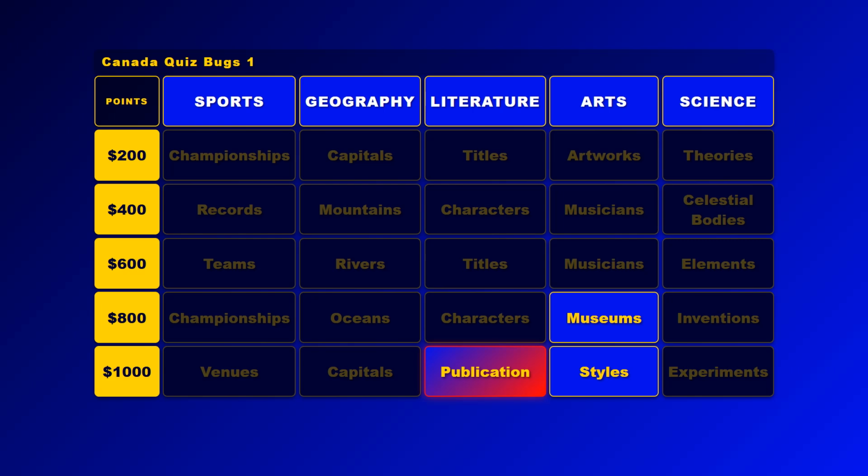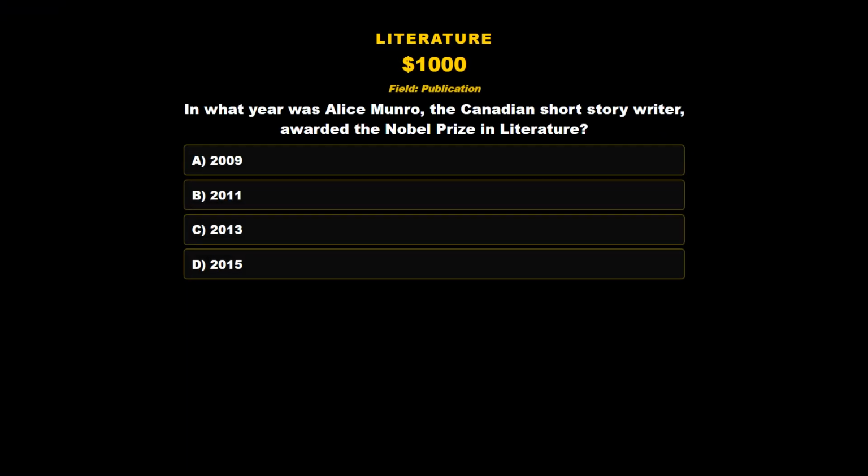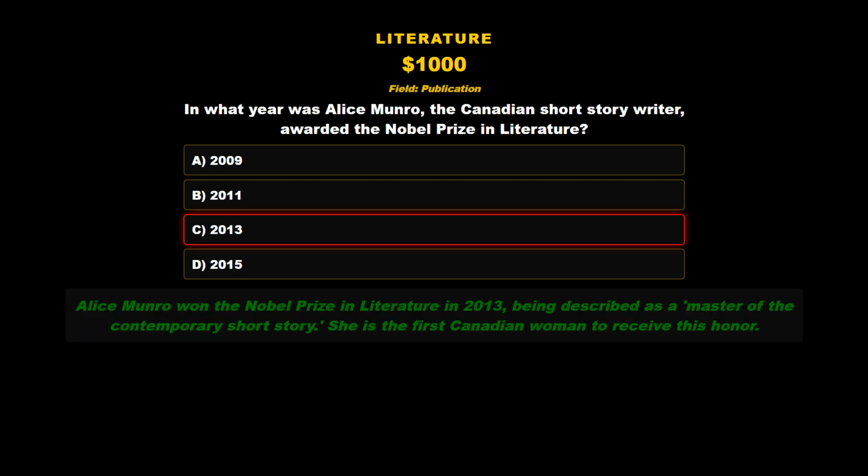Click Literature, Publication, for 1,000 points. In what year was Alice Munro, the Canadian short story writer, awarded the Nobel Prize in Literature? A. 2009. B. 2011. C. 2013. D. 2015. The correct answer is C. 2013. Alice Munro won the Nobel Prize in Literature in 2013, being described as a master of the contemporary short story. She is the first Canadian woman to receive this honor.